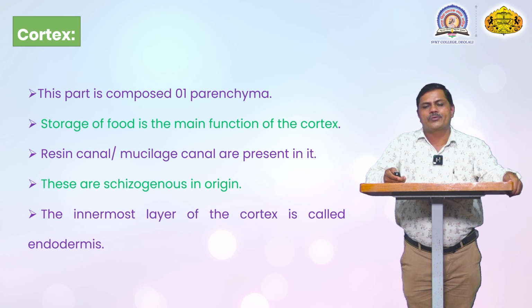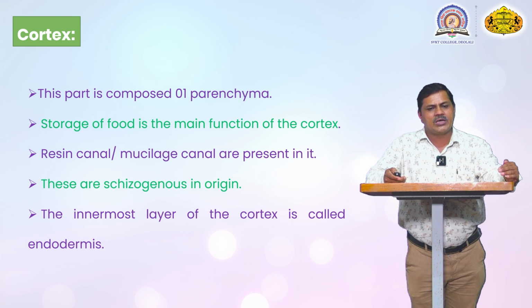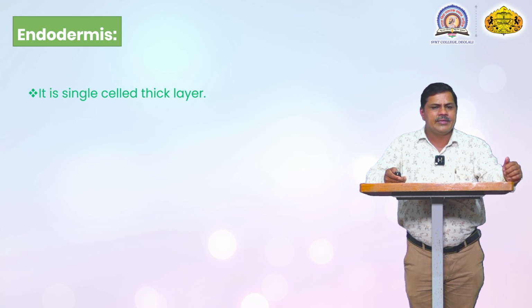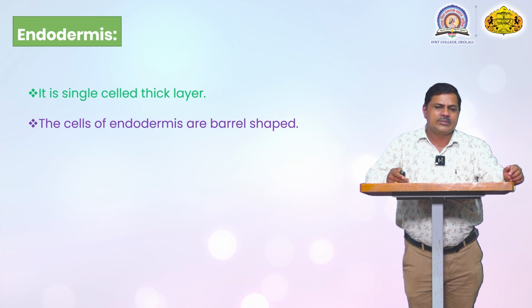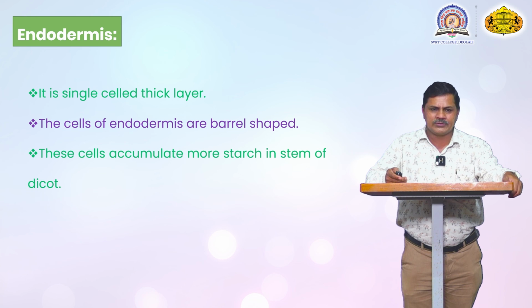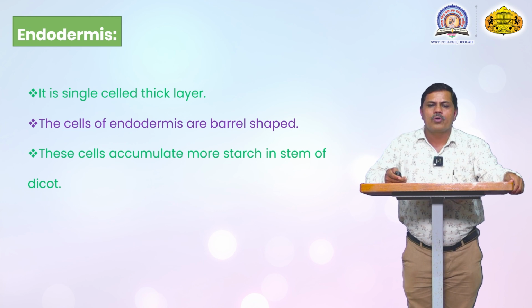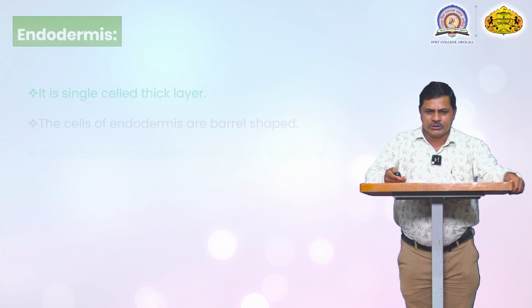The innermost layer of the cortex is called the endodermis. The endodermis is also a single-layer structure, covered by the cortex cells. The endodermal cells are barrel shaped and very compactly arranged to each other without any intercellular space. When these cells accumulate more starch in the dicot stem, it is known as a starch sheath.